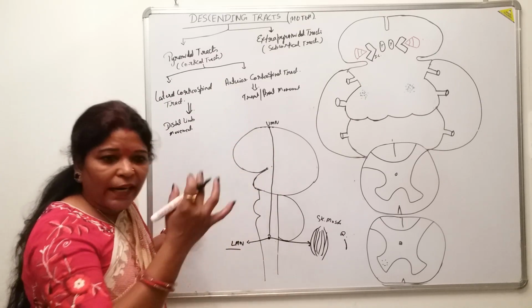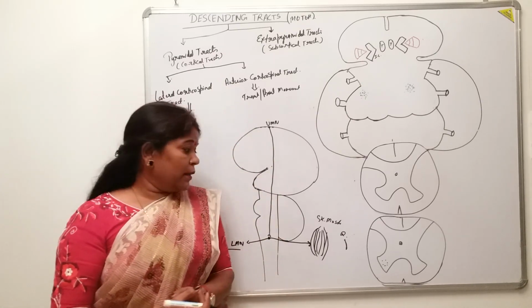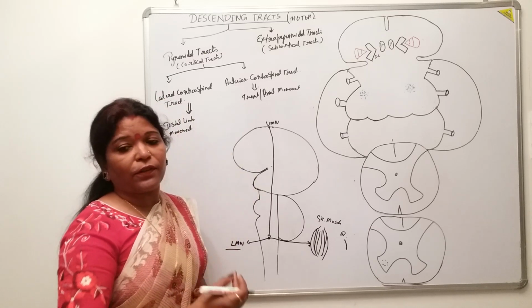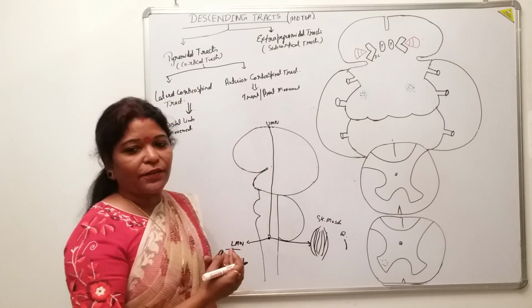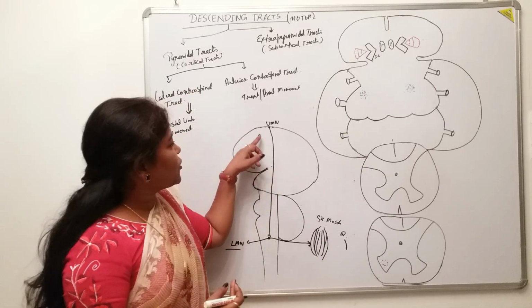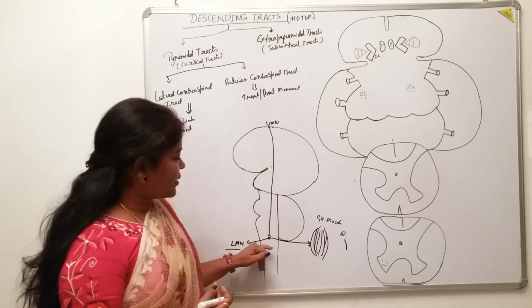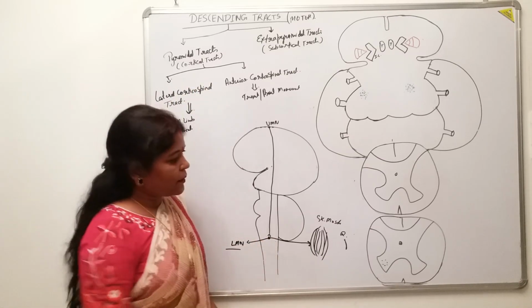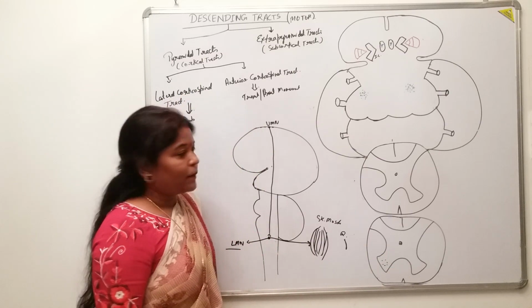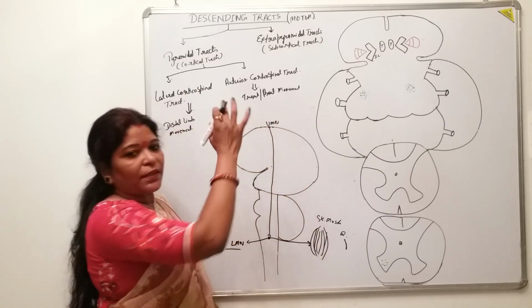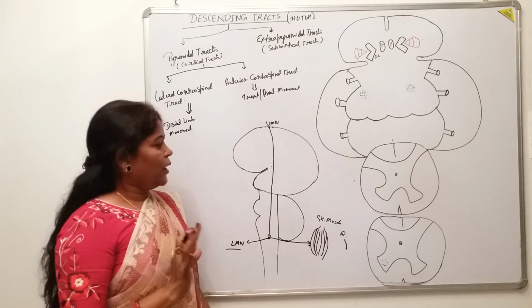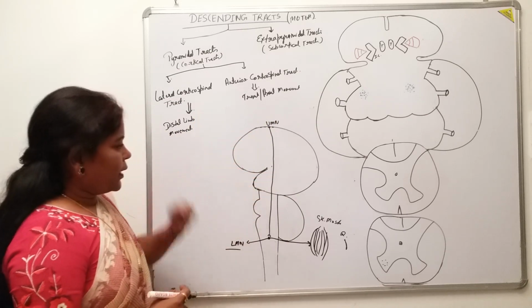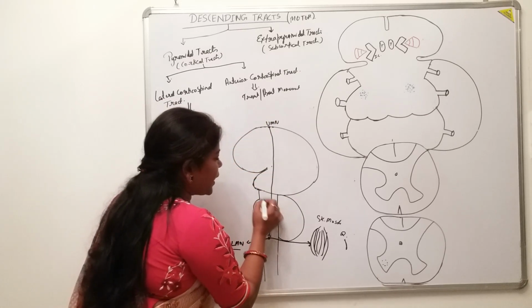That means two sets. In the ascending tracts we were seeing that three sets of neurons are needed for the transmission of any impulse to the higher center. In the descending tracts, there are two neurons, the upper motor neuron as well as the lower motor neuron. In the corticospinal tract, where is the lower motor neuron present? It is present in the spinal cord. And the upper motor neuron will be present in the cerebral cortex. That's it.